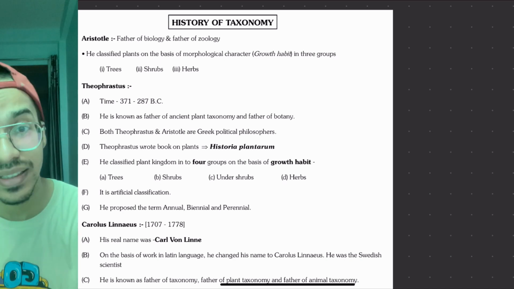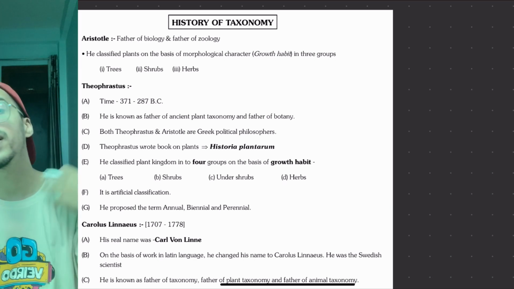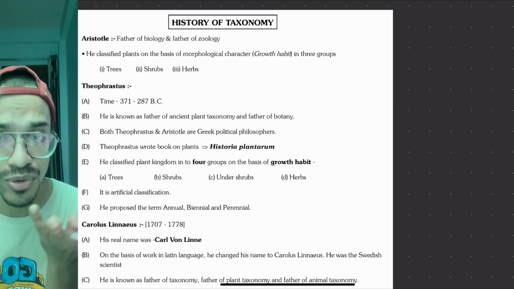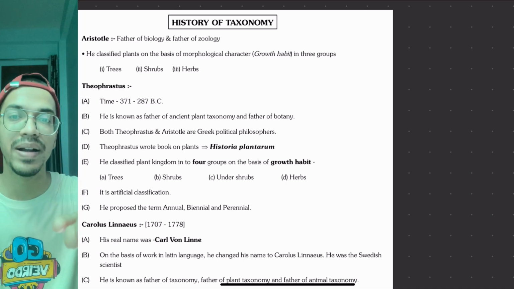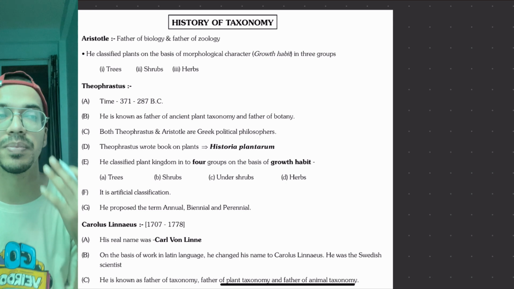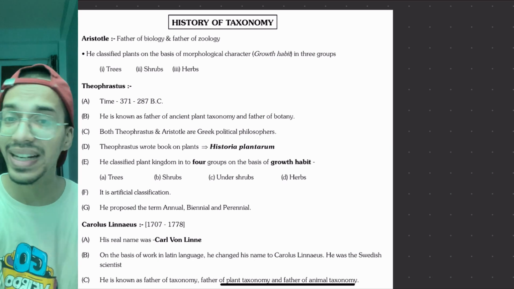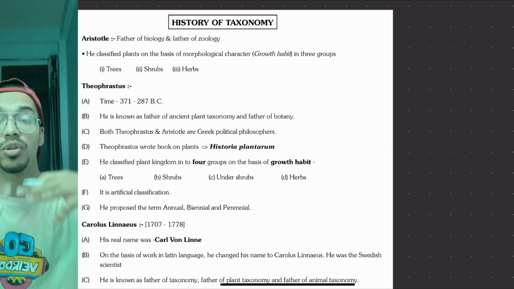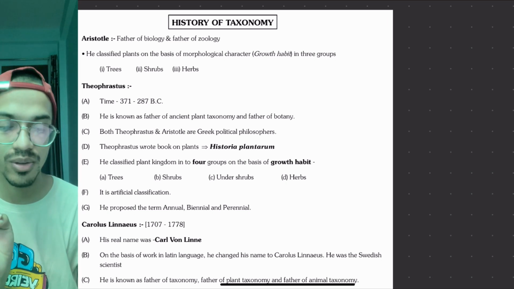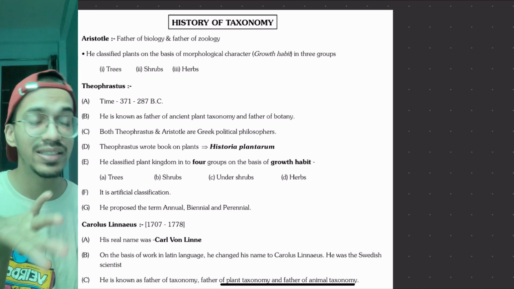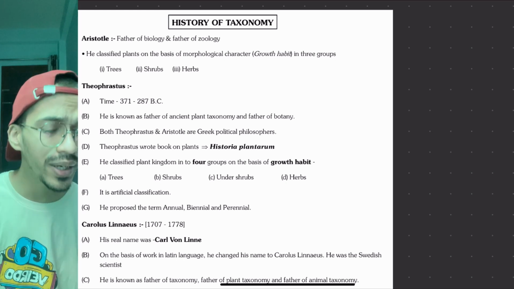Like me, I am a dentist. I should be more into zoology, but I am teaching you botany currently, right? So which means it's all about the interest that matters. That's what I tell my students also, that if you have an interest, you can do anything. Maybe today you are studying as a NEET UG aspirant, but maybe tomorrow you might become an actor, or an engineer, or an astronaut. Anything is possible, or maybe you become a finance minister. Anything is possible if you have an interest in it. So don't think about that. If you have taken this thing and your parents want you to do something, it's okay, make them happy. I also did it, you can also do it, but we are not talking more about it.